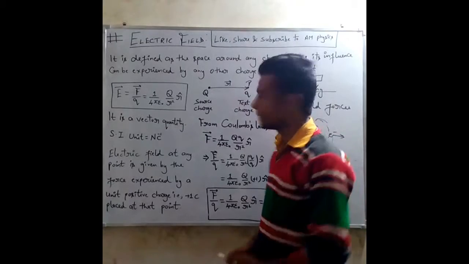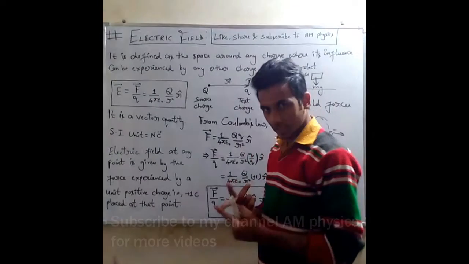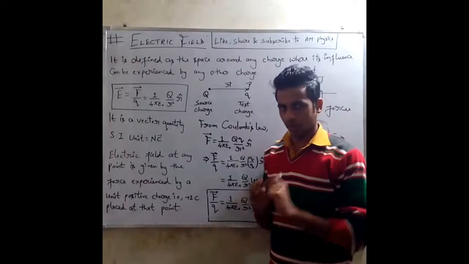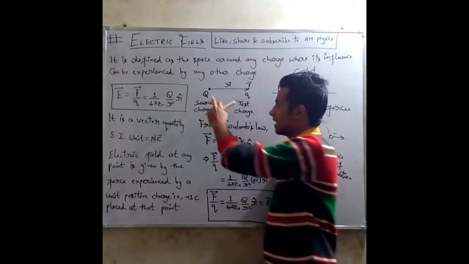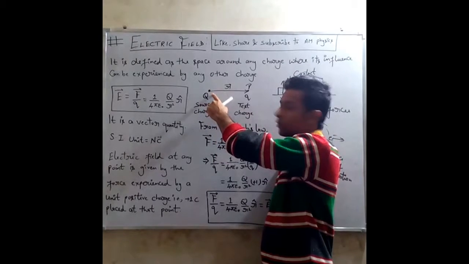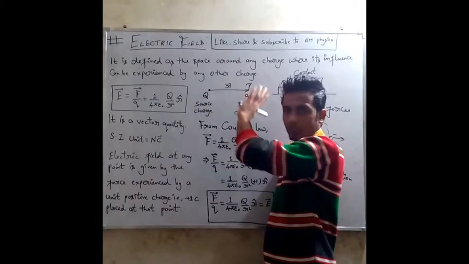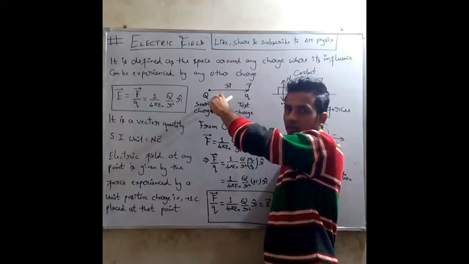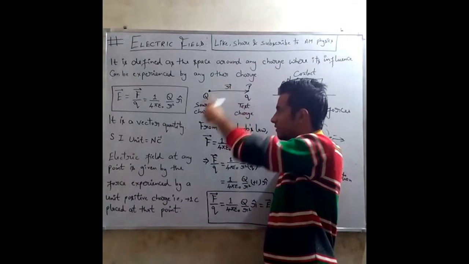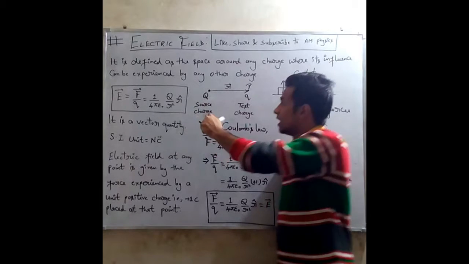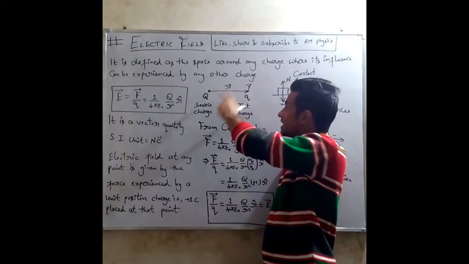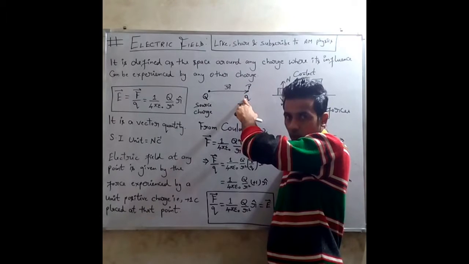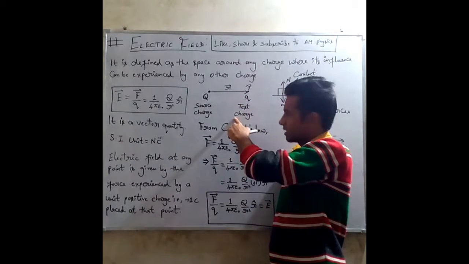Similarly, the electric field produced by a charge should depend on the charge which produces it, and it depends on the point at which we want to find the electric field. Suppose I have a charge Q and I want to find the electric field produced by this charge at a particular point P. Since this charge is the source of that electric field, we call it the source charge. In order to test what the electric field is at a particular point P, we place a charge q at that point. That's why it is called the test charge.